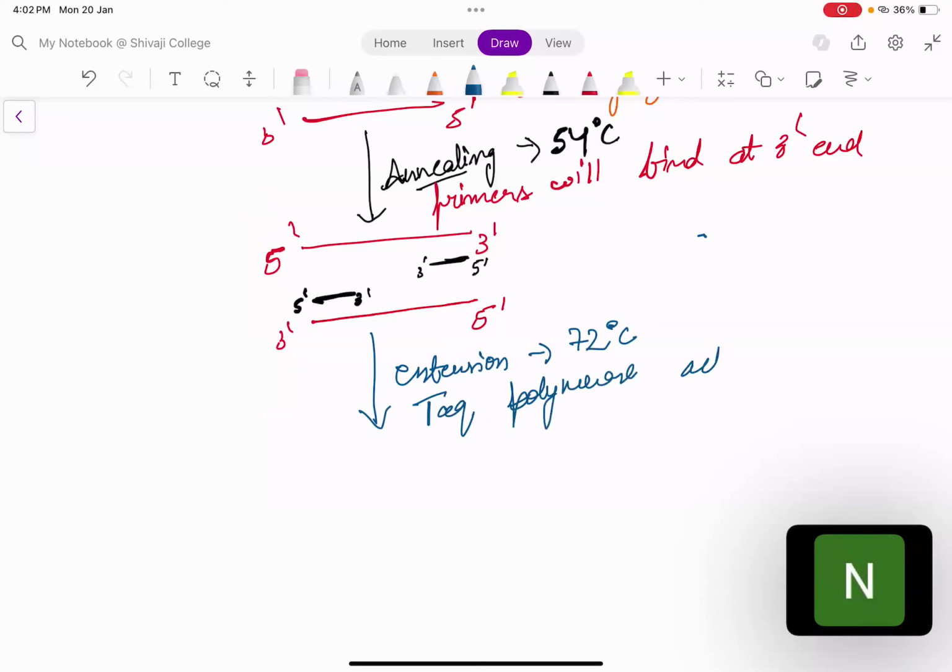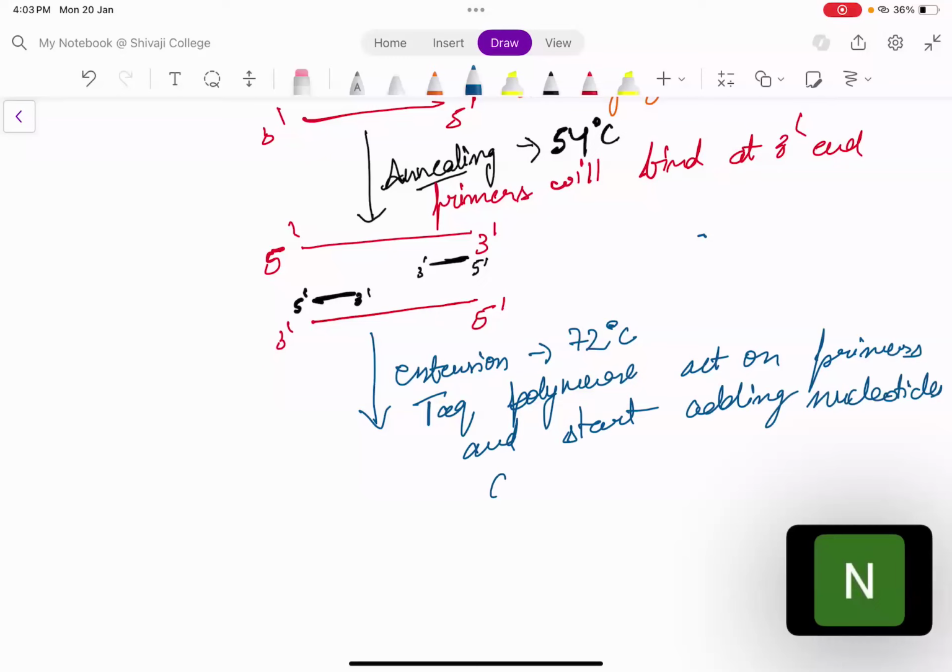वो primers में act करेंगे and start adding nucleotides. कहाँ add करेंगे? At the 3' end of the primer. ठीक है, they will add at the 3' end of the primer and there will be extension of DNA. Now your DNA is extended.